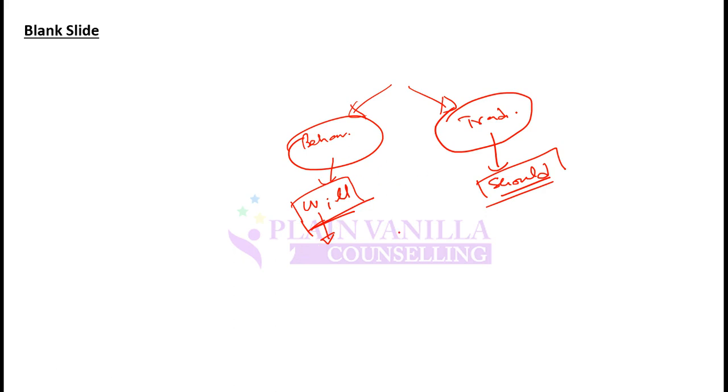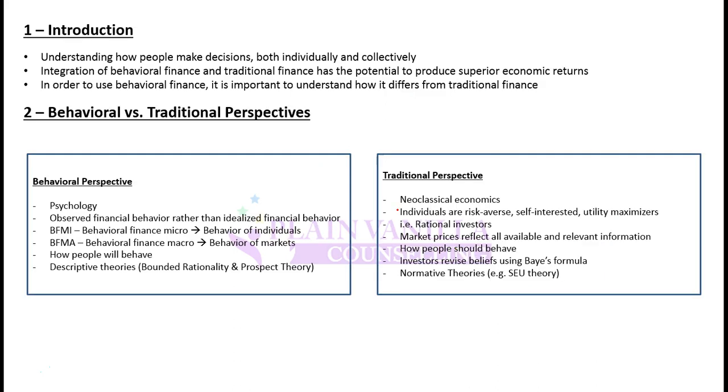For example, if stock A is giving a 10% return on a risk adjusted basis, and stock B is giving an 11% return on a risk adjusted basis, then traditional finance would say that investors should choose B. But behavioral finance says it will depend on the investor's personality traits, psychological factors, wealth, and many other factors. So although B is best for him, the investor might end up choosing A.